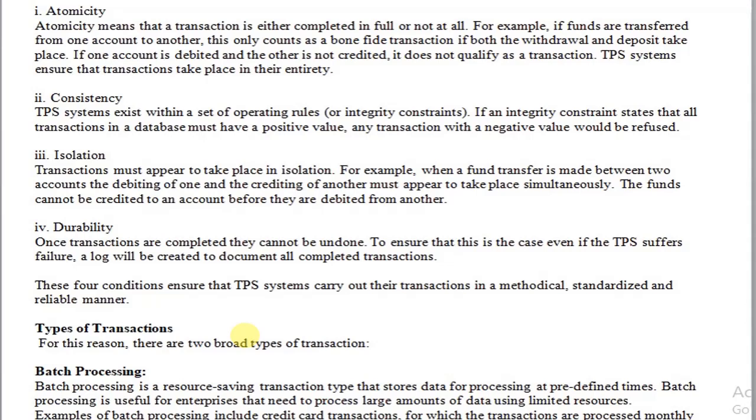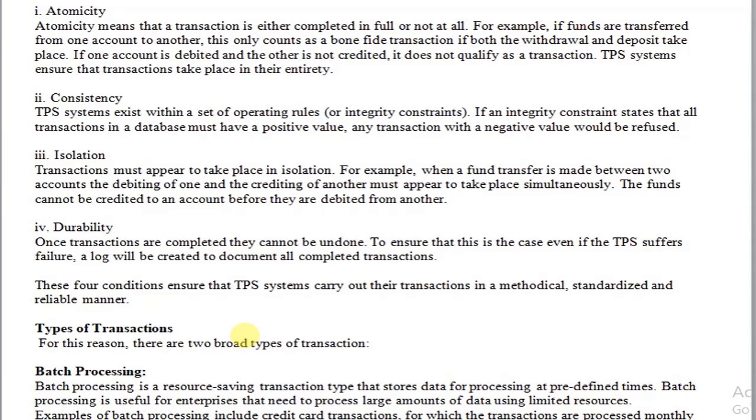The next property is isolation. Isolation means that imagine there are multiple transactions being executed. User 1 is executing one transaction, user 2 is executing a transaction, and user 3 is executing another transaction. Transactions which are executing simultaneously should not disturb one another. If transaction 1 disturbs transaction 2, then this property, or this qualifier, which is isolation, is violated.